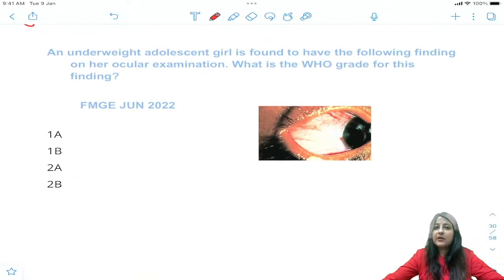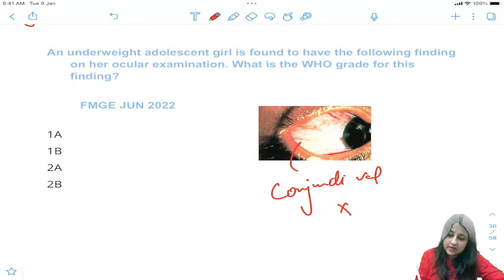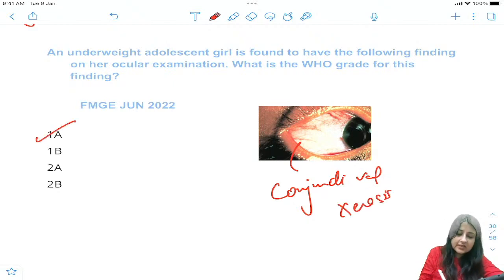Now some vitamins. An underweight adolescent girl is found to have the following finding on her ocular examination. What is the WHO grade of the finding? Actually, this is not Bitot spot, guys. This photograph is of conjunctival xerosis. So conjunctival xerosis is X1A.